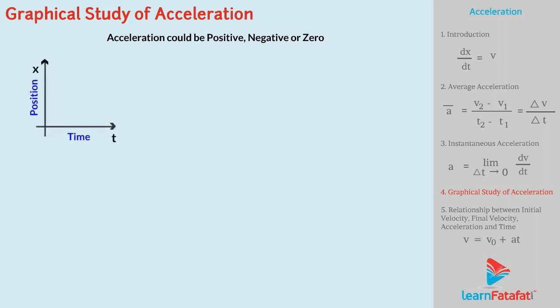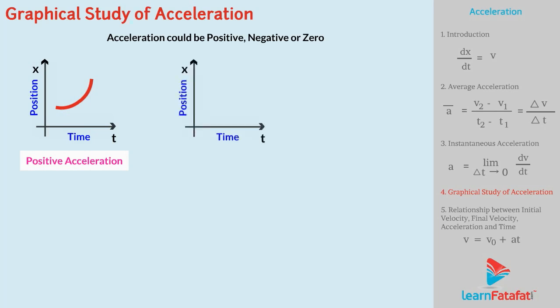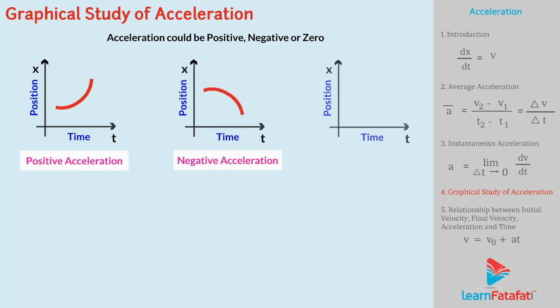The position time graph for positive acceleration will have shape like this. The position time graph for negative acceleration will have shape like this. The position time graph for zero acceleration can be identified as